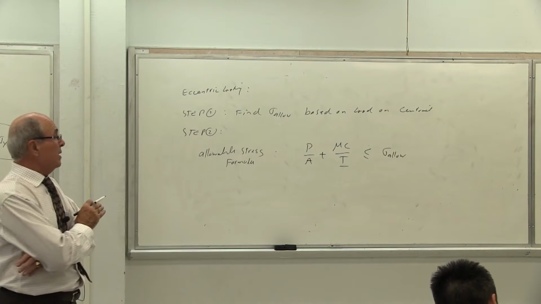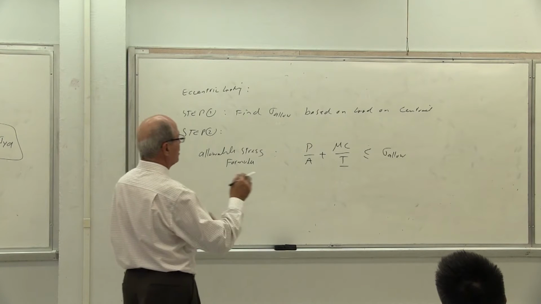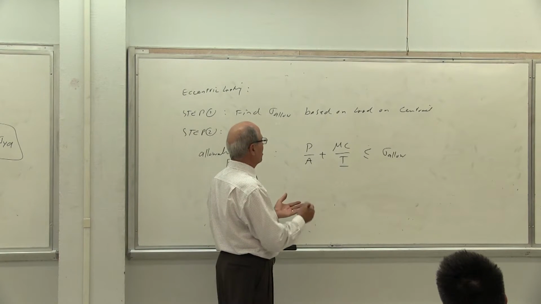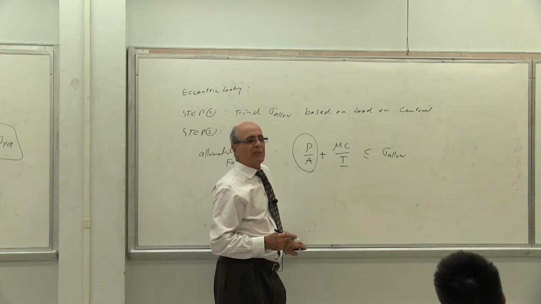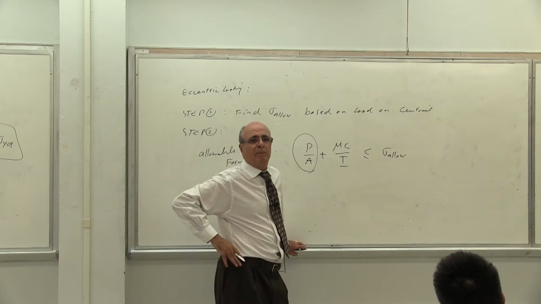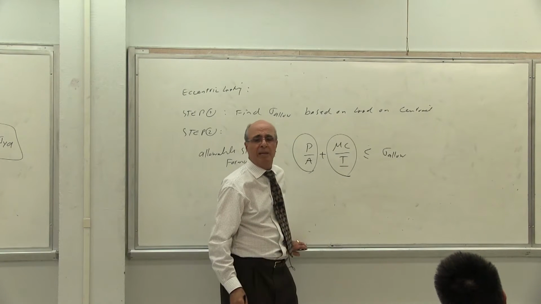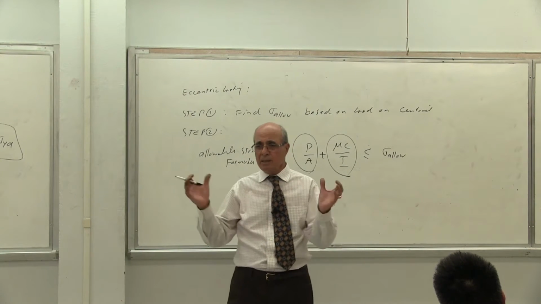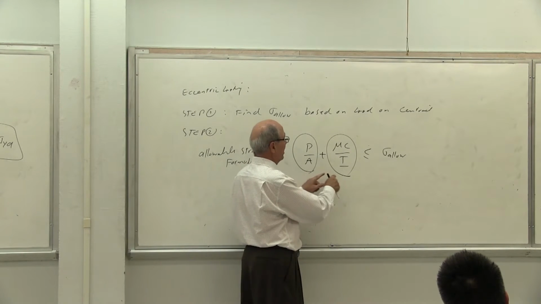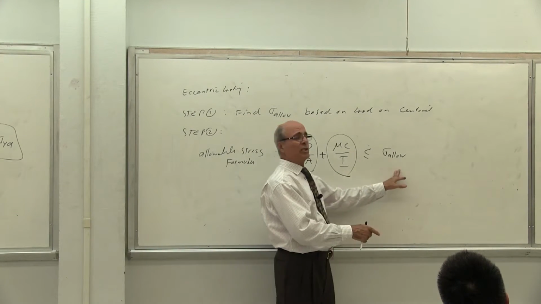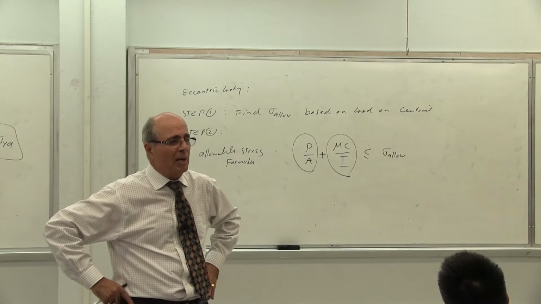Correct? Then some people later on, when we're doing this research, said, okay, why should we do that? You see, this is very interesting. This is the stress due to the centric loading, which may cause the buckling. This is the stress due to what? We are not considering buckling about. This is the stress due to the bending action. And we are adding there, let's say this is 4 KSI and this is 8 KSI, and this should be less than 12 KSI, which is much lower than sigma bending.